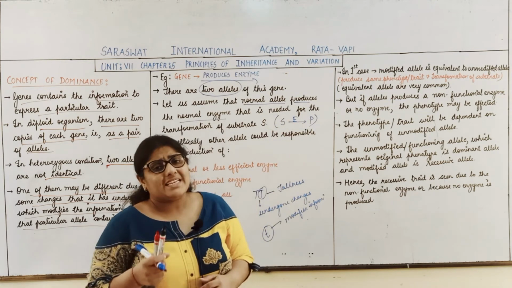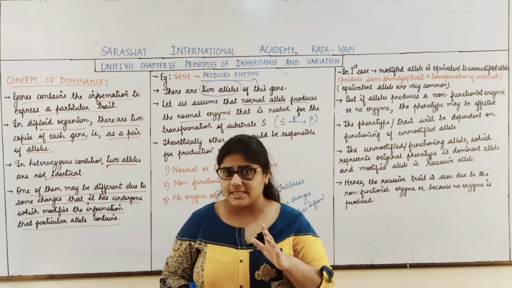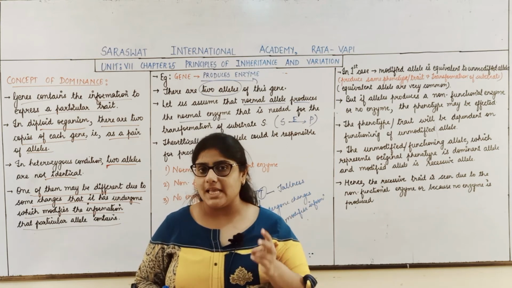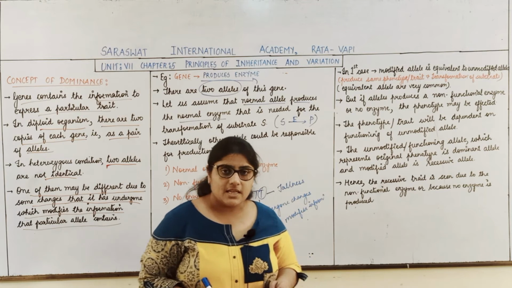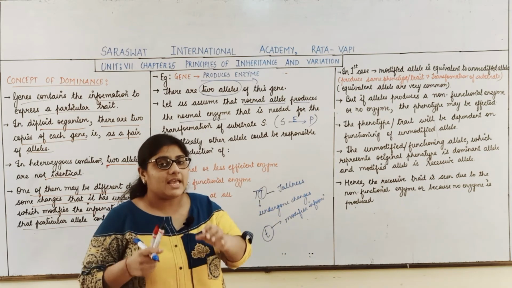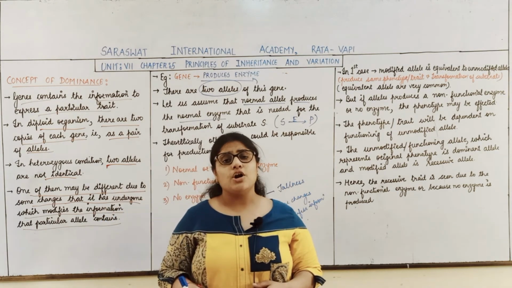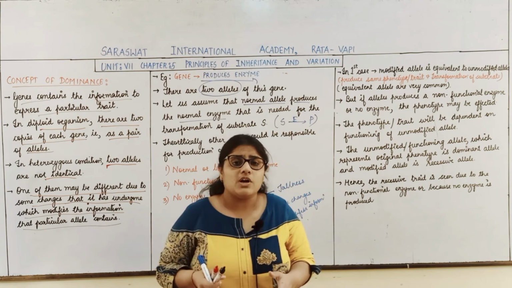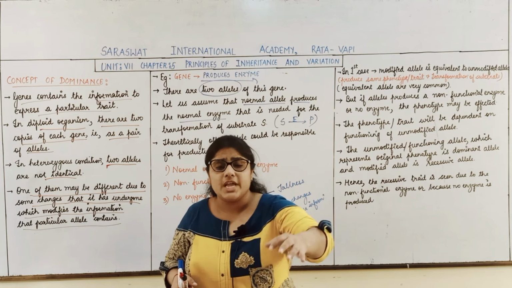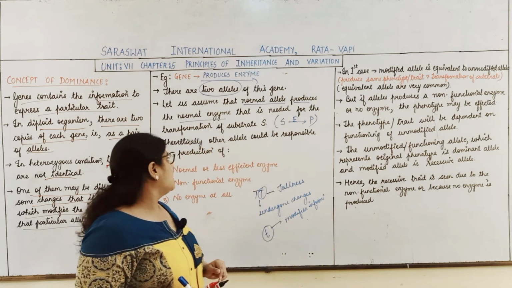So we take an example that there is a gene which produces the enzyme. Now we know that this gene will have two alleles. We consider that a particular normal allele produces a normal enzyme, and as the normal enzyme is produced, the substrate will be changed into product.